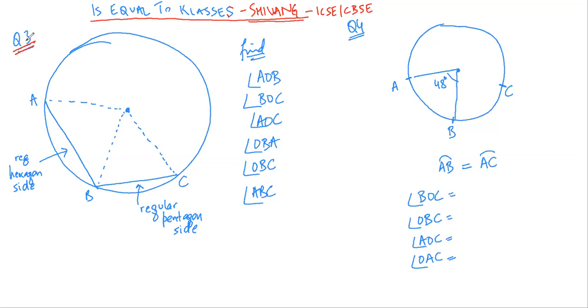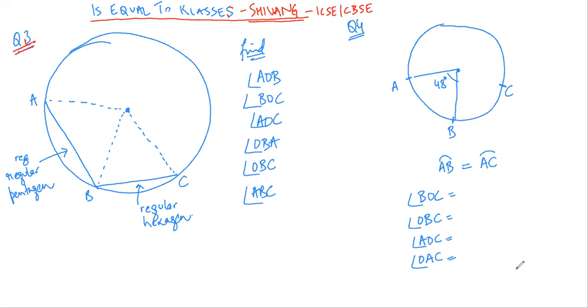Okay, let's come to question number 3. Question number 3 is a pretty interesting question. It says that AB is a side of a regular pentagon. I'm sorry, so this is a pentagon and this is a hexagon. So this side AB is of a regular pentagon and this one is a regular hexagon.